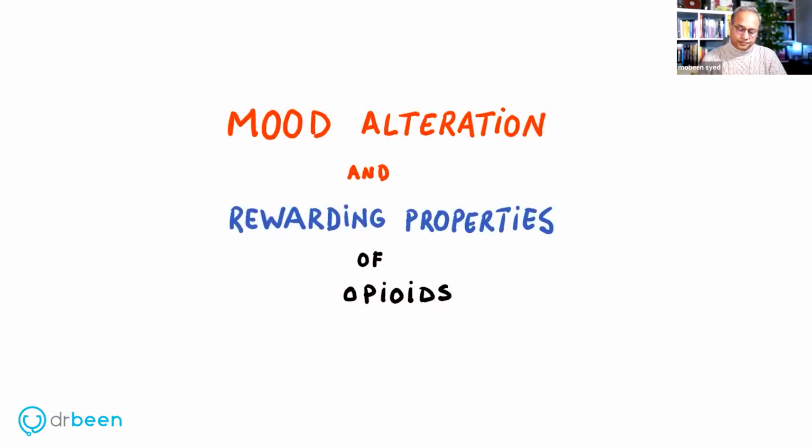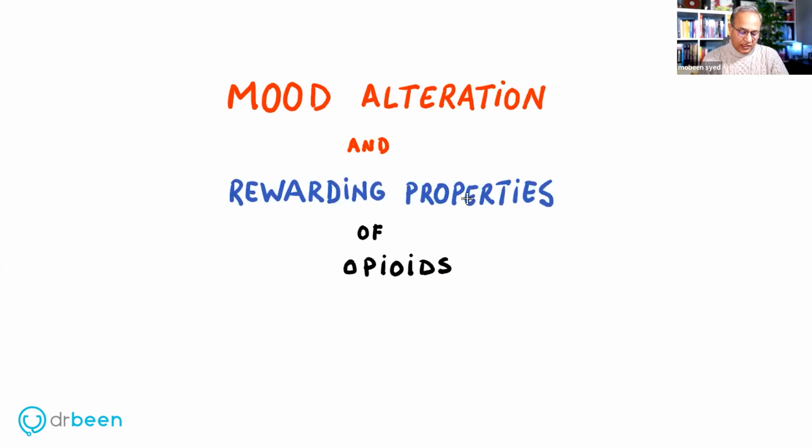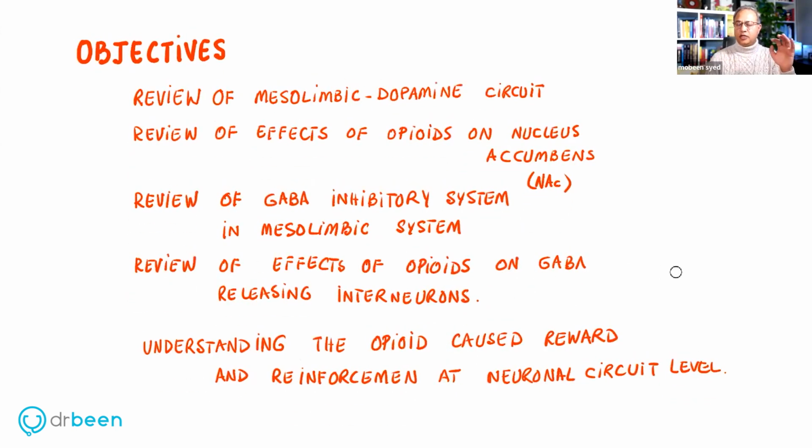So let's start. I'm going to start sharing my screen. So mood alterations and rewarding properties of the opioids, the objectives for the talk today. And for the CME disclaimer, I have no conflict of interest to report. The objectives of the talk today are, number one, review of the mesolimbic dopamine circuit. This is the heart of this discussion today. Then the effects of opioids on nucleus accumbens, which is part of this mesolimbic dopamine system.